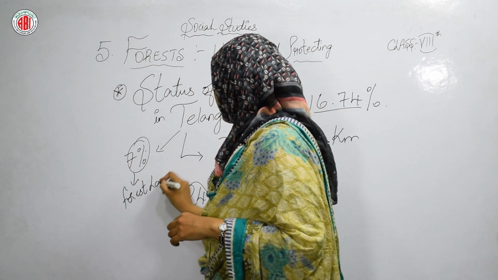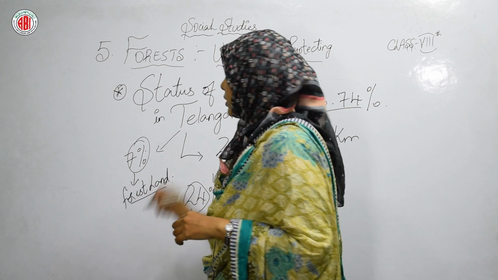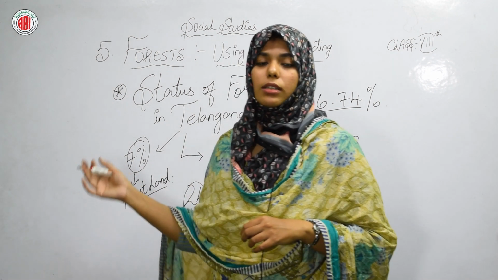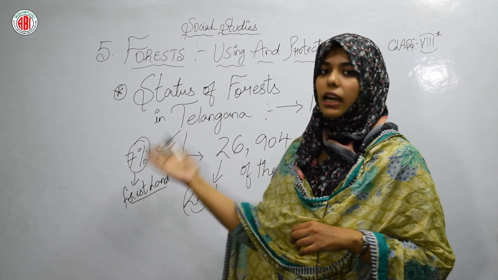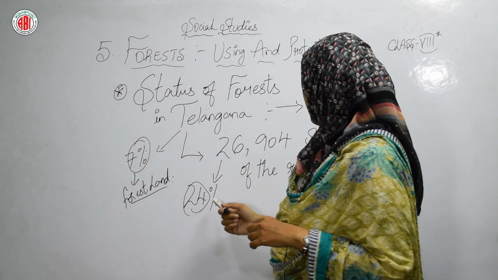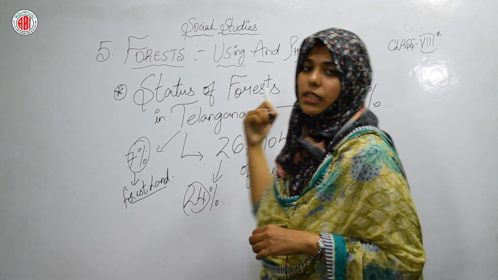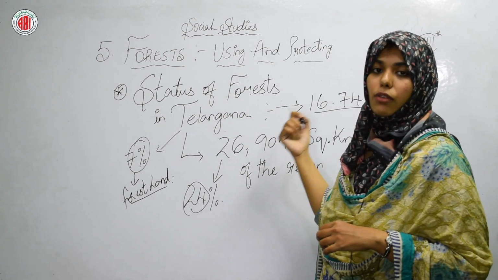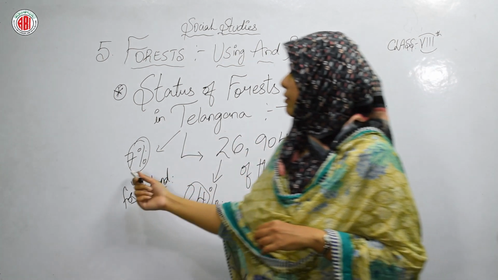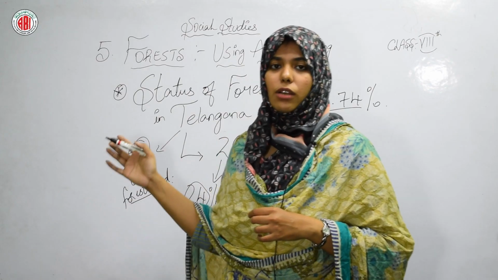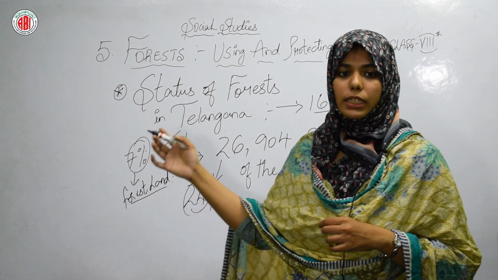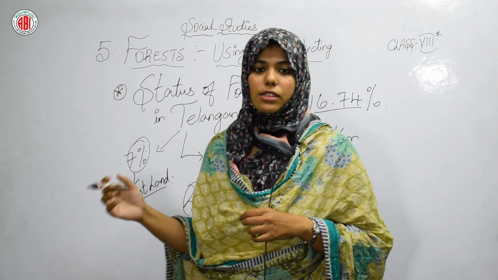Okay, on this 7%, what are the people doing on this land which is declared by the government? It should be 24%, but only 16% is getting used for forest purpose. On the remaining 7%, only a few trees are there and other commercial works are happening like mining, etc.